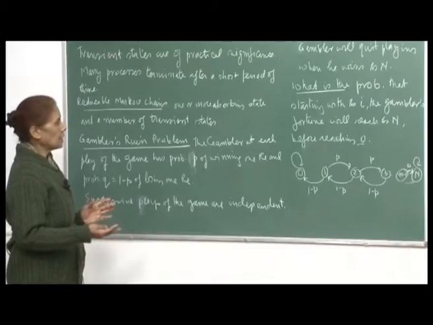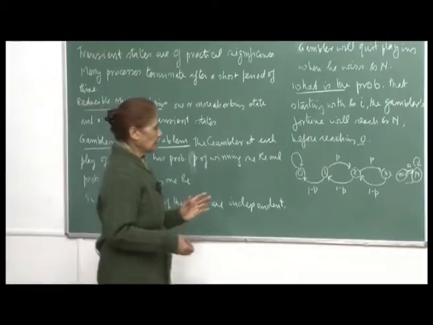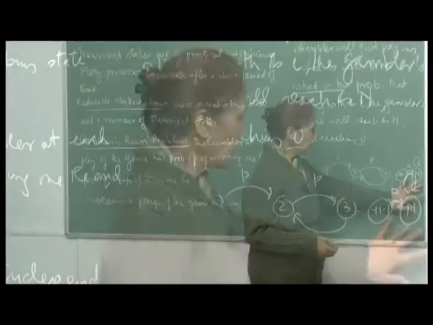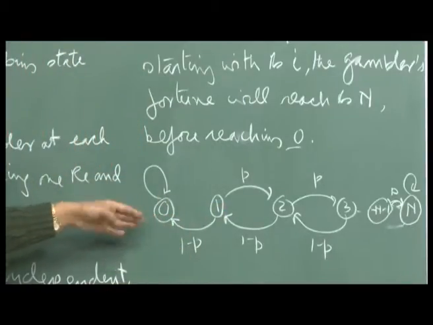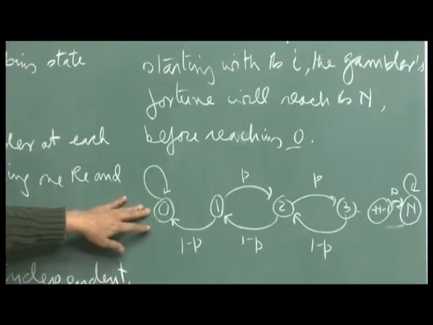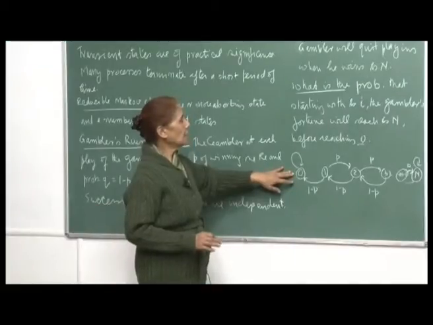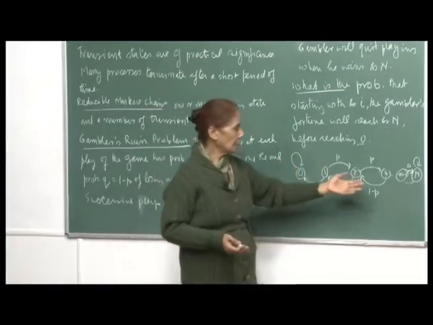That means it will terminate if the gambler ends up with rupees n, or if he just loses everything and is back at 0. So, starting with rupees i, we want to find the probability that the gambler will reach the fortune that he wants to make.